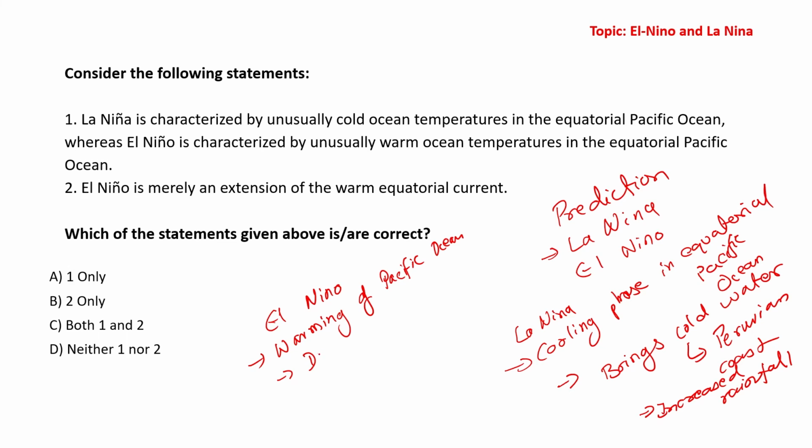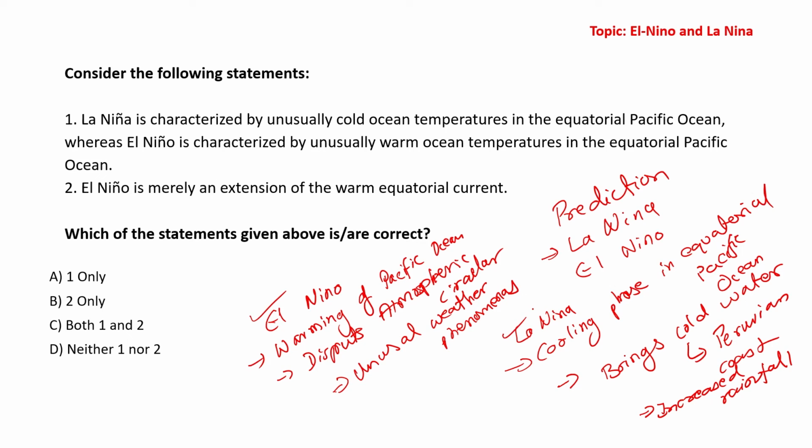What it does is it disrupts normal atmospheric circulation, and that leads to unusual weather phenomena throughout the world. All right. So this is something that you have to keep in mind, some basics about El Nino and La Nina.